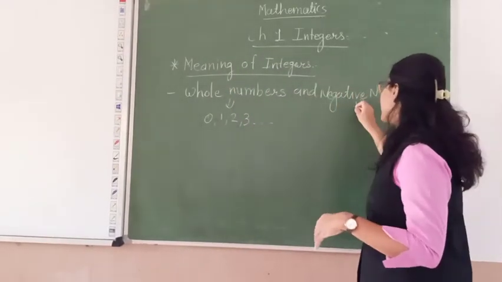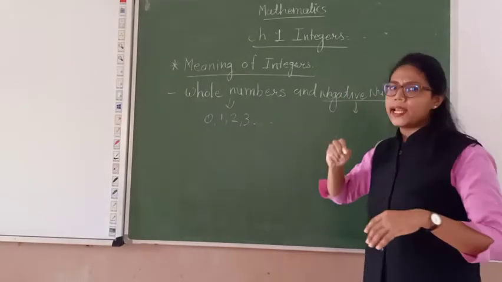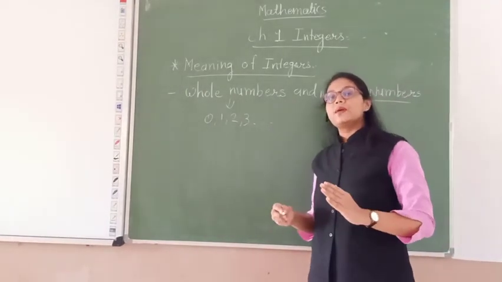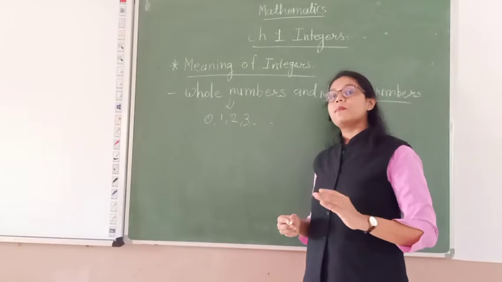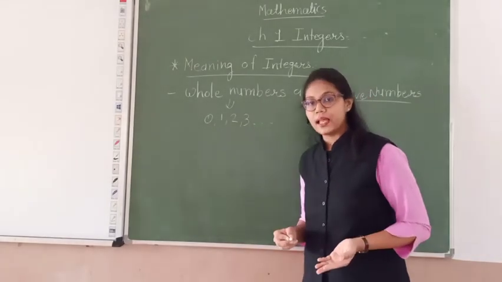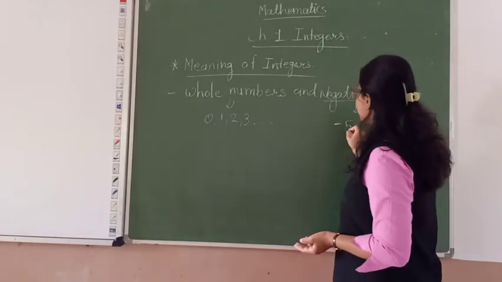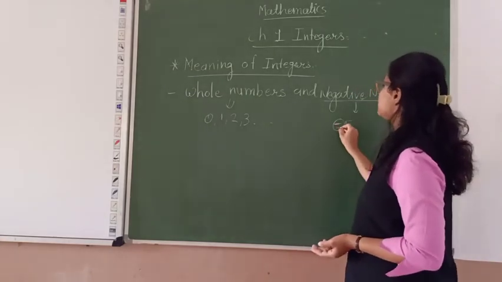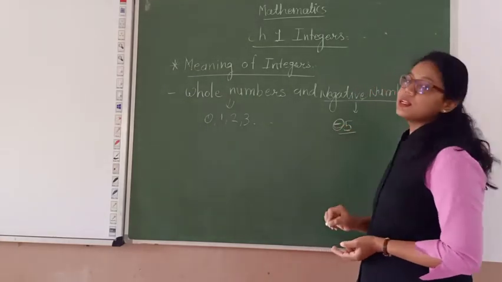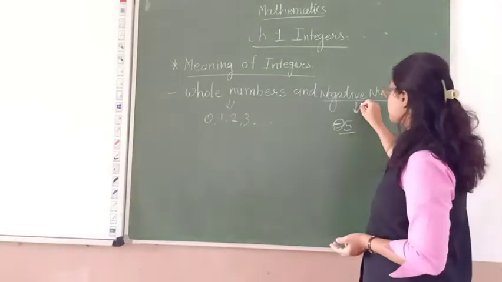Clear? And the negative number, what do you mean by negative number? If any number has a negative sign before the number, for example 5, if there is a negative sign, then that number is called a negative number. Clear?